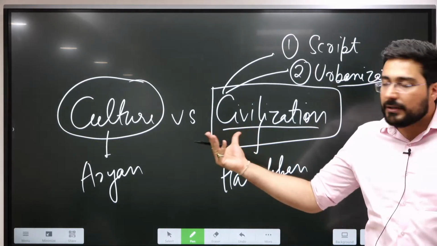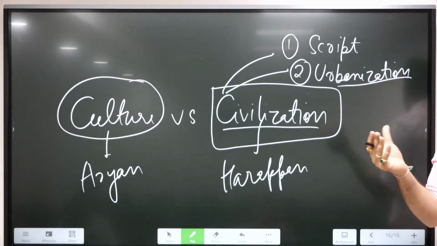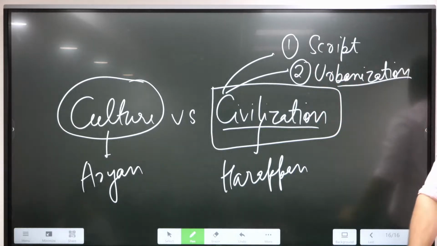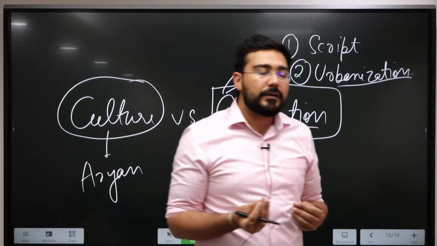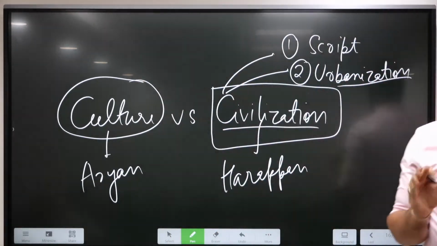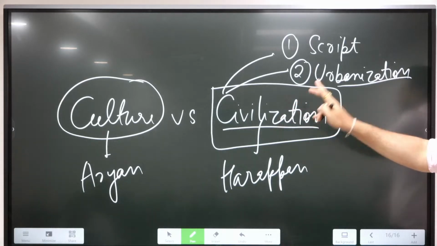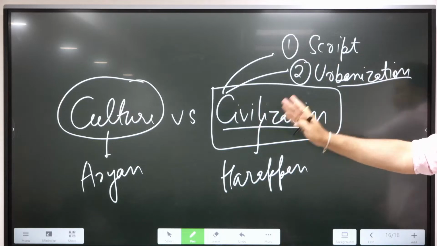This is what culture is all about. While civilization specifically talks about the outer things, which includes script and urbanization. This is the basic difference which you should remember between culture and civilization. There can be n number of definitions, but I have just pointed out the two major areas on the basis of which we differentiate between culture and civilization.